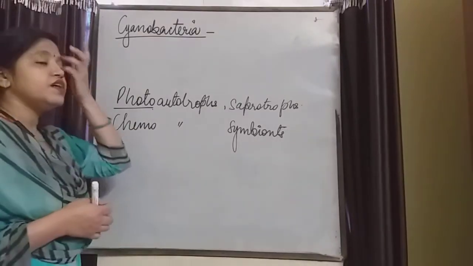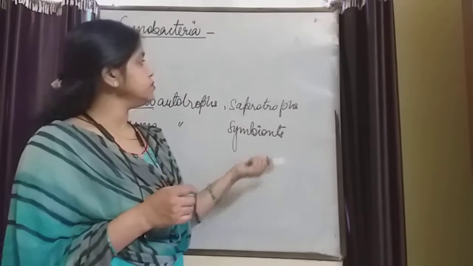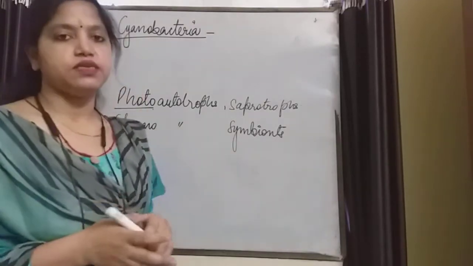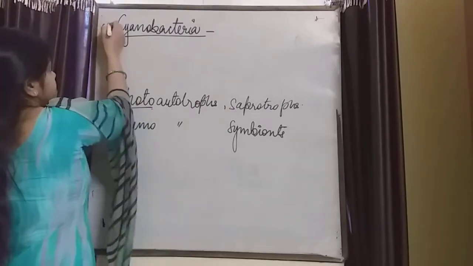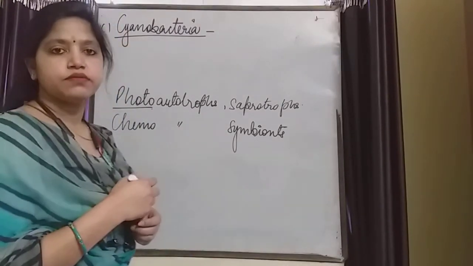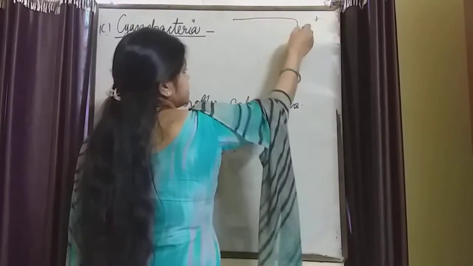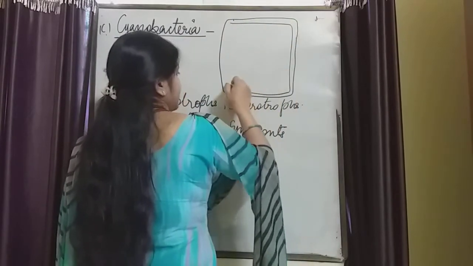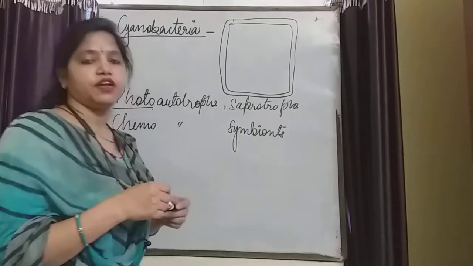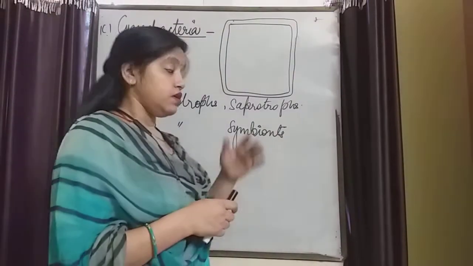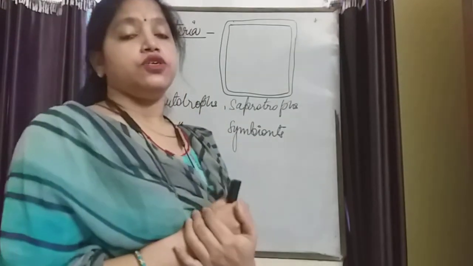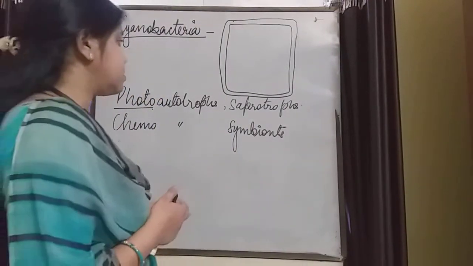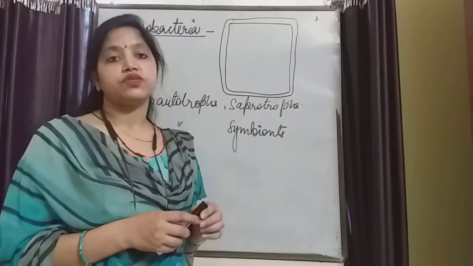Right? We have studied about the Archaebacteria, and we have studied about the Eubacteria, and the third topic is Cyanobacteria. They have a complete cell wall made up of peptidoglycan. As we have studied, the cell wall of bacteria is made up of peptidoglycan. The function of these bacteria is to do photosynthesis.